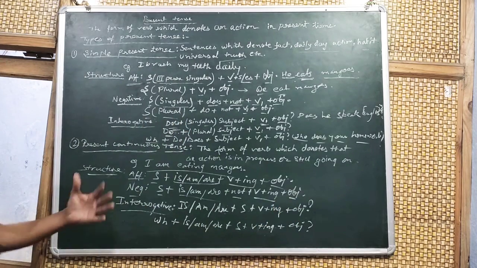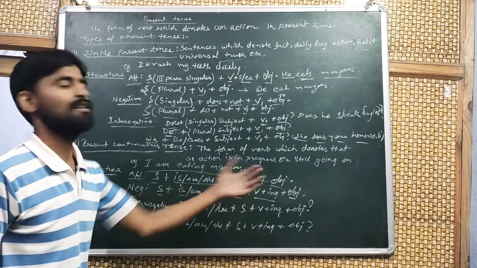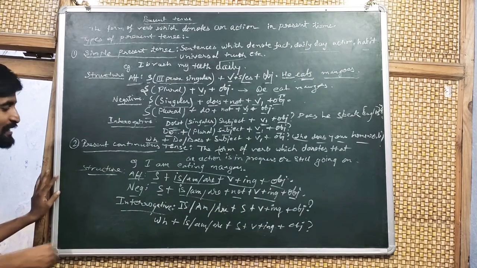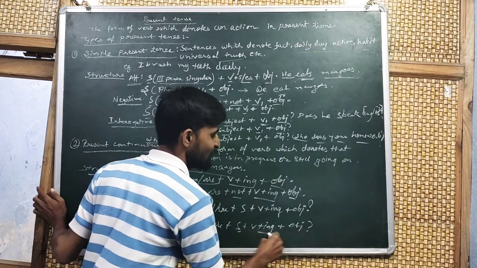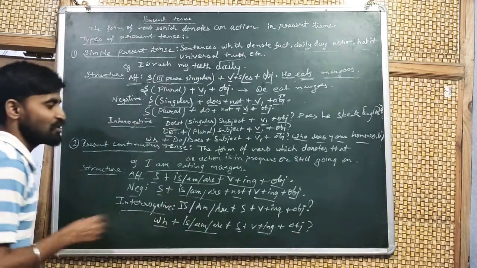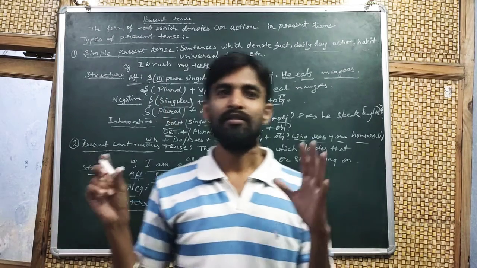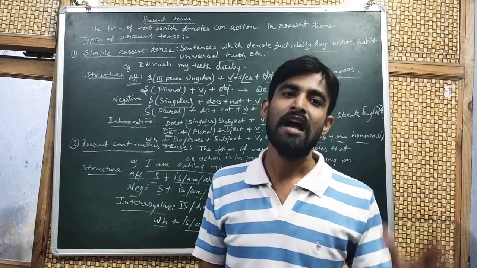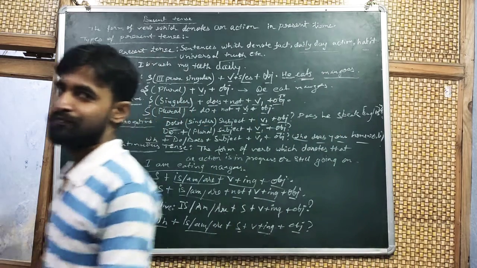For an interrogative sentence, we put the helping verb in front: is, am, or are will be in front, then subject, then verb plus ing and object. This is the interrogative structure. If a WH word is there, then WH word plus is, am, are plus subject plus verb plus ing plus object. These are the structures. Copy these structures. Try to make two sentences from each structure, and then send them to me so that I can check them. Thank you.